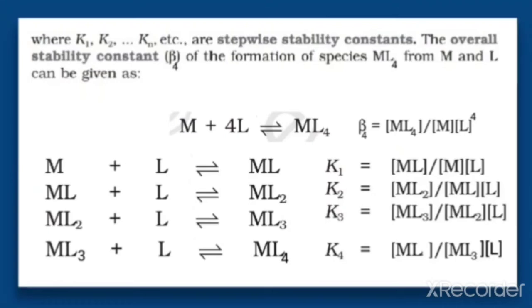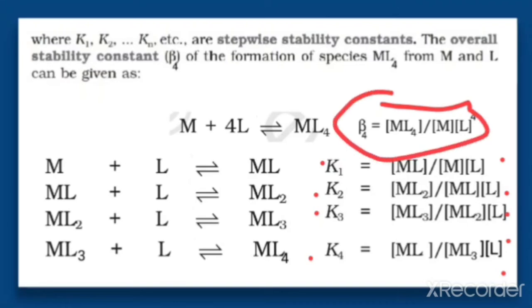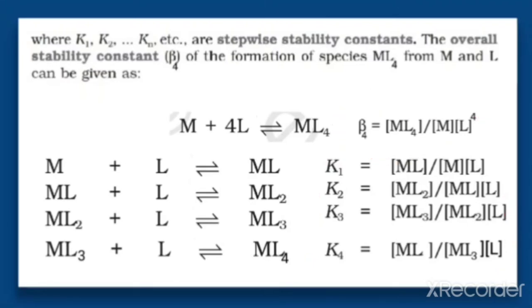So what will be the relation between the stepwise stability constant and the overall stability constant? When you make the product of K1, K2, K3, K4, you will be getting beta 4. So the relation between them is beta 4 is equal to K1 into K2 into K3 into K4.